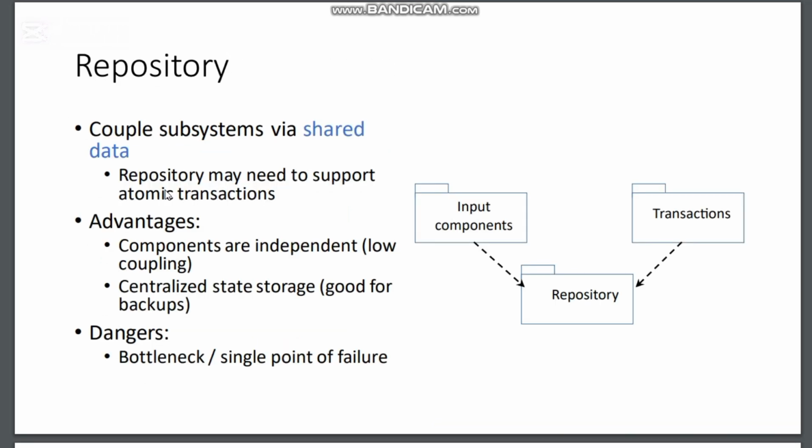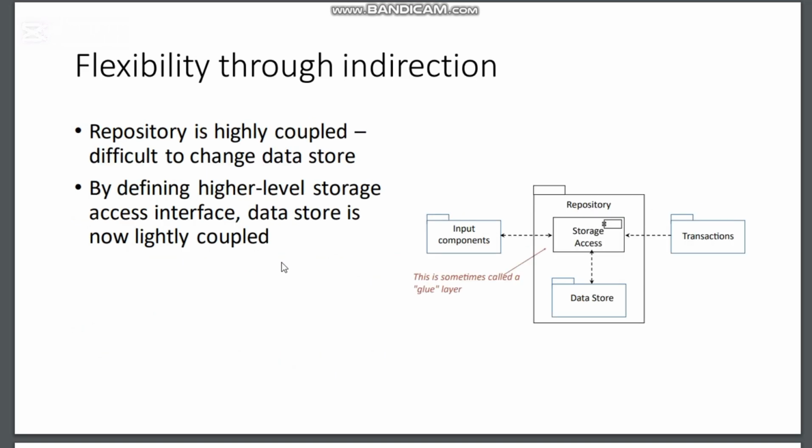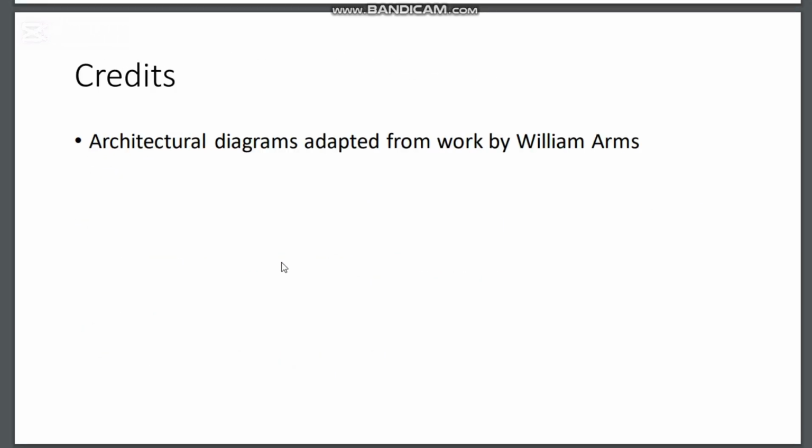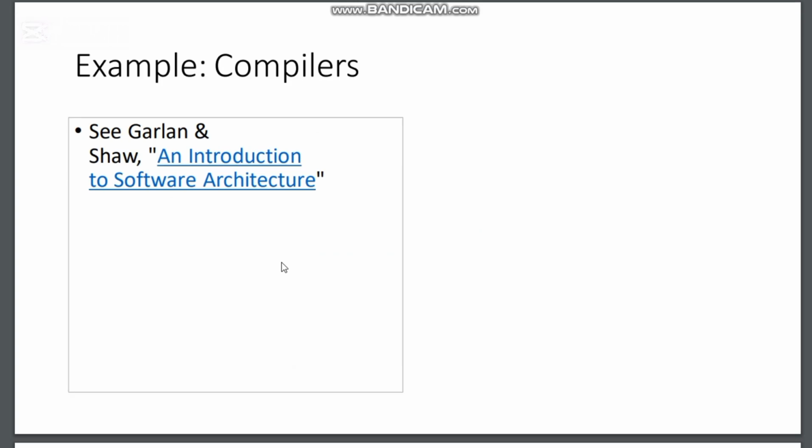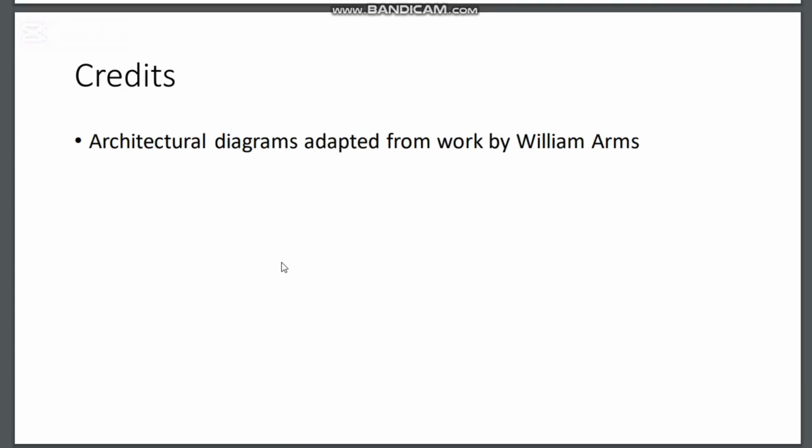Example: repository. We all know repositories and how we use them. We create repositories on GitHub, which help multiple programmers or developers work concurrently with each other, and we can also use other CI tools. Input components, then transactions, and the commits that we do are basically the transactions. Flexibility, throw in direction. Compilers are examples as well.